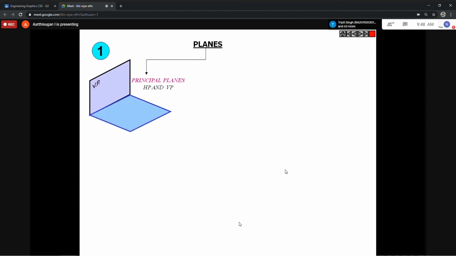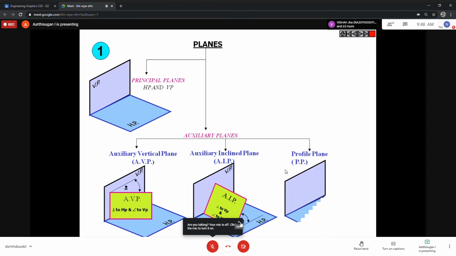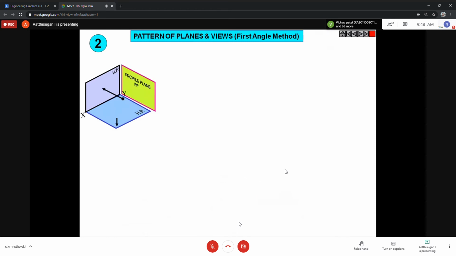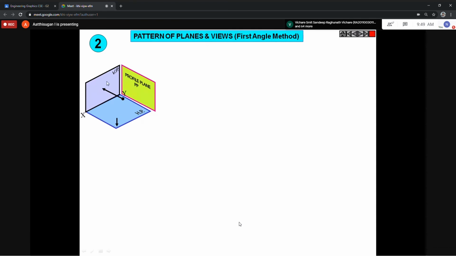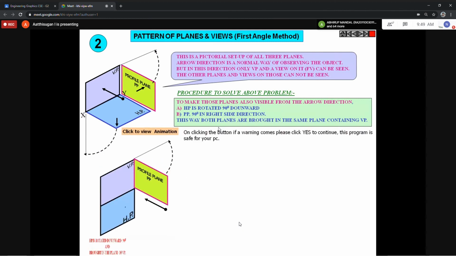This is an auxiliary plane, so there is no need to worry about this inclined one. Profile plane is the straight one. Then you know the method now: first angle projection. Front will be on VP, top on HP, and side on the profile plane. So you rotate the HP 90 degrees clockwise, and the profile plane also 90 degrees in this direction. That will be the final answer. Right side or left side, you can rotate it. So the final answer will be like this.